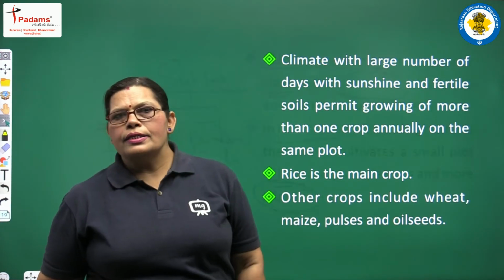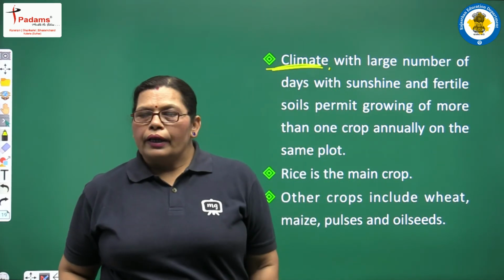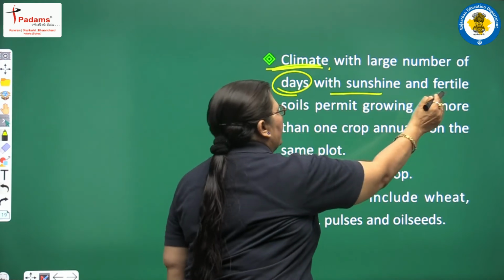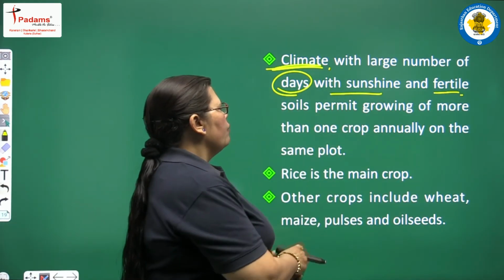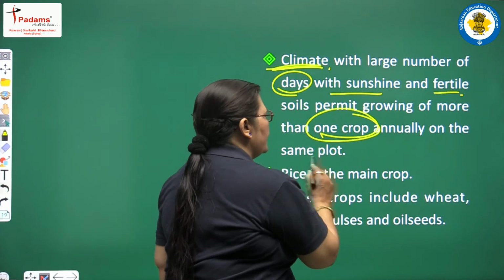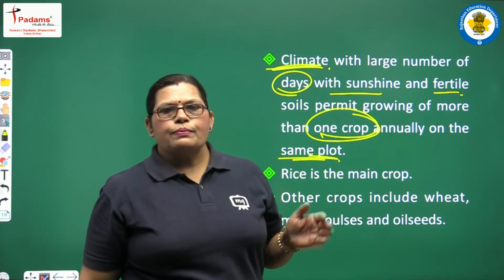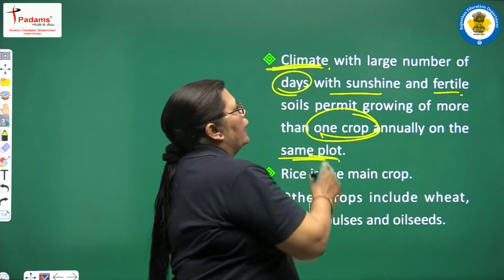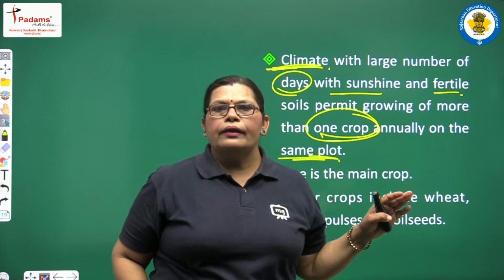activity is going on, and it depends on the climate. Climate with a large number of days with sunshine and fertile soil permits growing of more than one crop annually on the same plot. See the important factors in this farming. It is the climatic conditions and it depends on the large days. Climate, what is this climate?